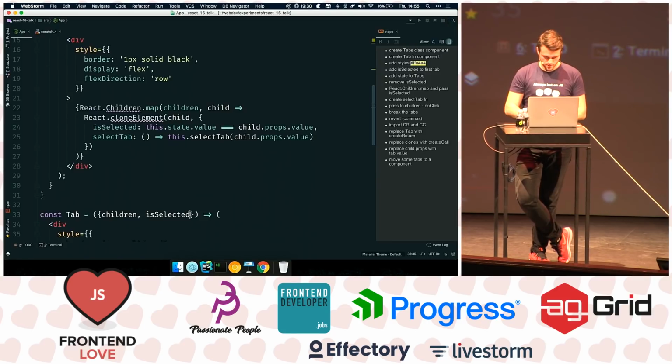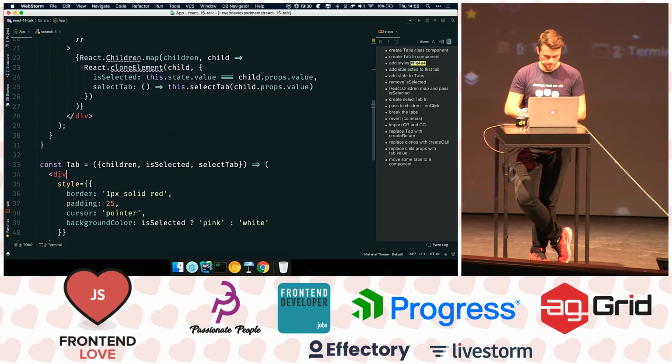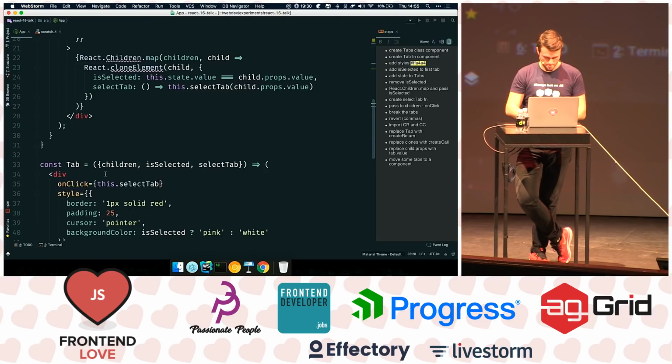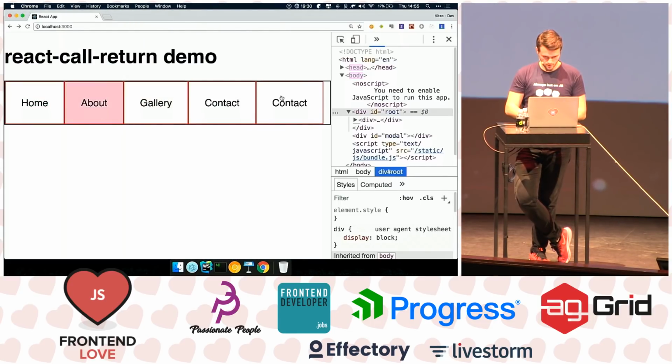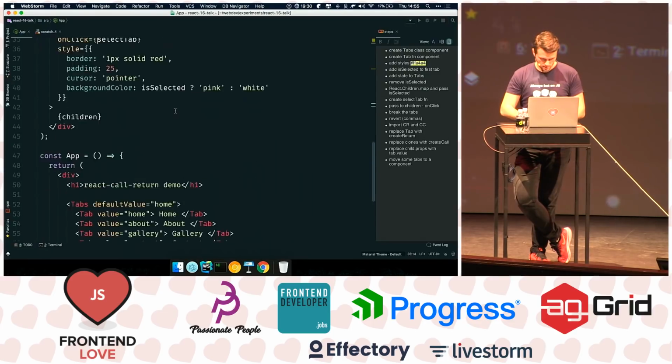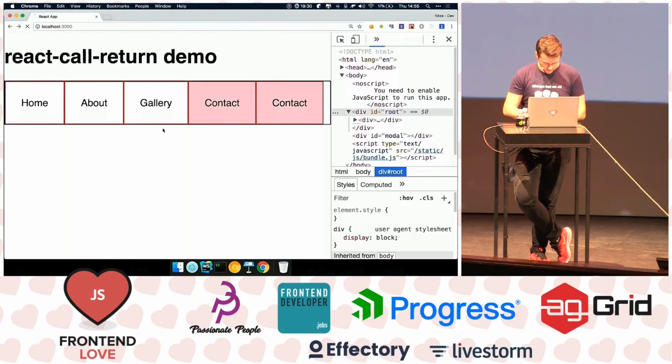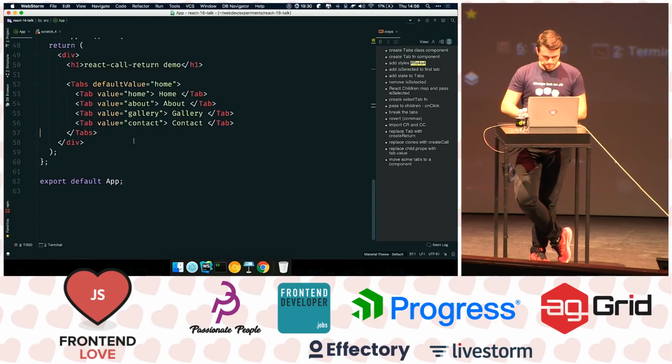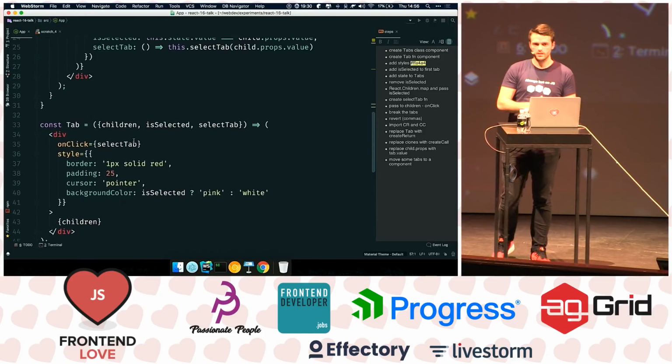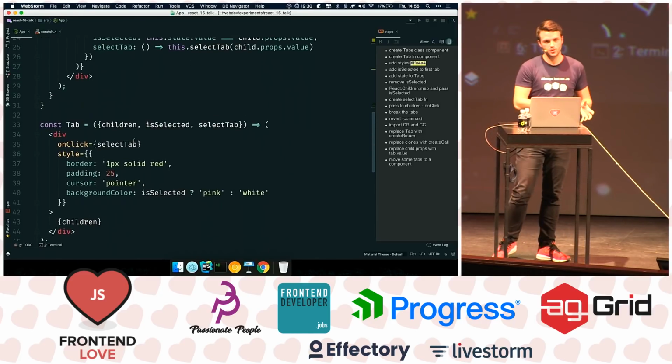So now this will also receive select tab, and when I click it, oops, not this. Okay, it works. But this is, I have a similar queue or something, yeah. All right. So this works, and this is how people did it before. This package is not published yet,